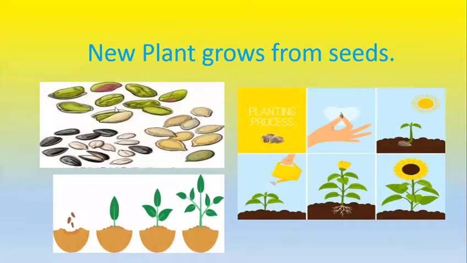What are these? These are seeds, class 1. And you know, class 1, new plant grows from seeds. As you can see here in this picture, planting process. What is this? Seeds. And seeds grow in the soil. And when seeds start to grow, they need sunlight, they need water, and then you will get a plant, a young plant, and then you will get a big plant. You will get the flower here.